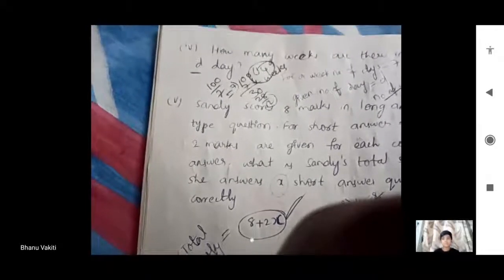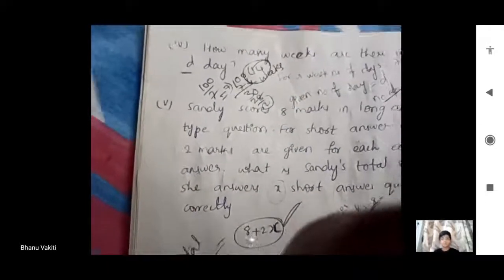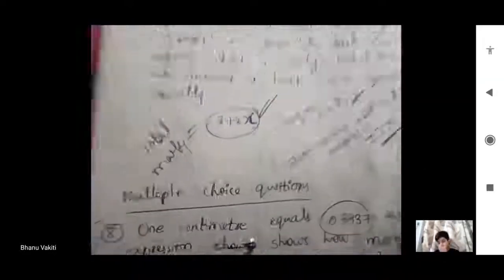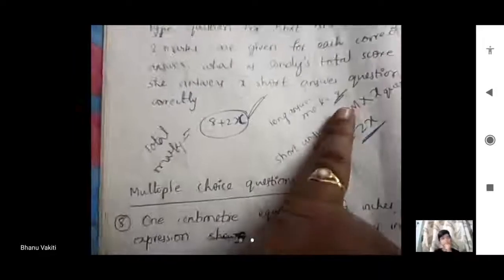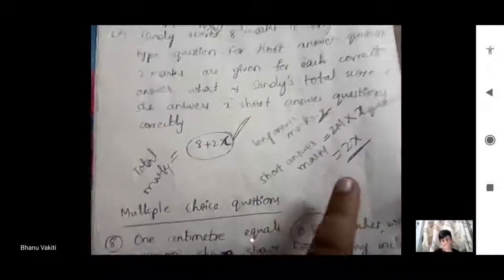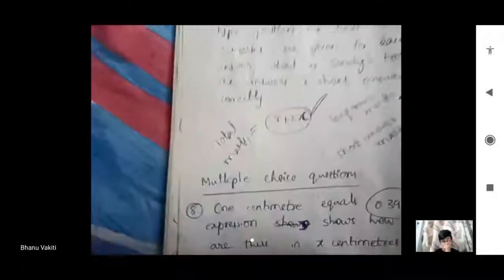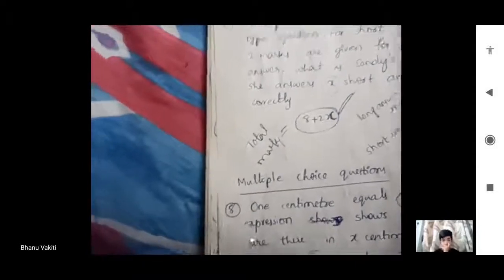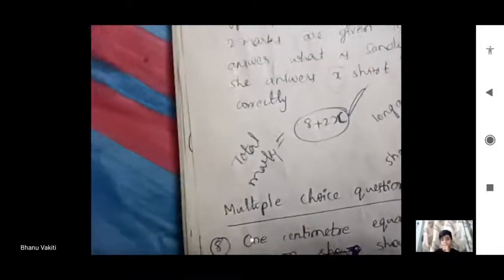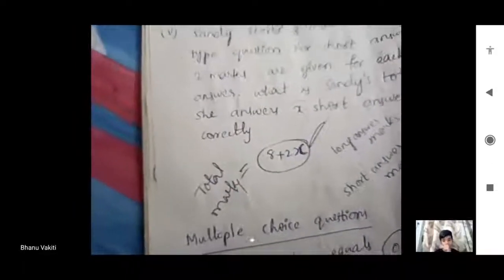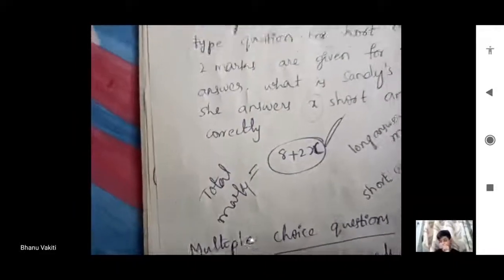Long answers 8 marks she scored. Total is 8 plus 2x. So like this we can write: long answer marks 8, short answer marks 2 marks into x questions, 2x marks, total marks 8 plus 2x. తను x ఆన్సర్స్ కరెక్ట్ గా ఆన్సర్ చేసింది, ఒక్కొక్క దానికి 2 మార్క్స్, total 2 into x for short answers and long answer 8, total is 8 plus 2x.